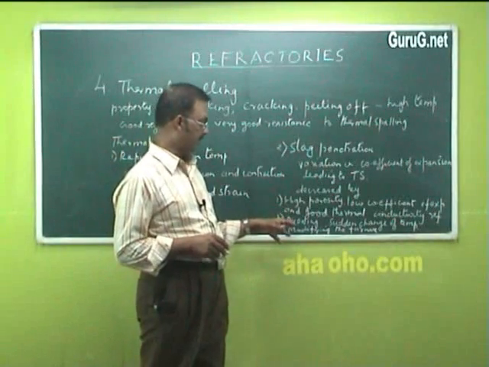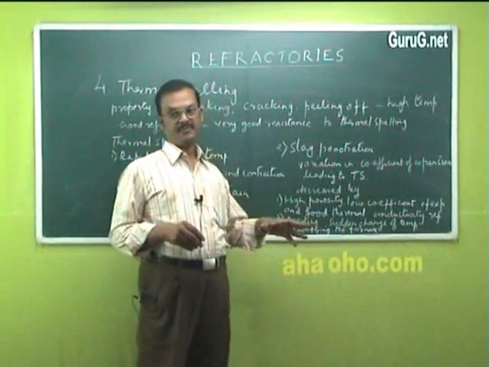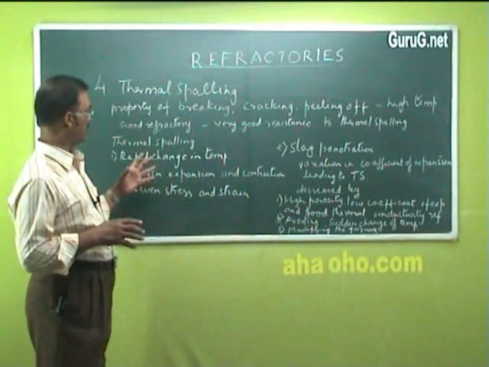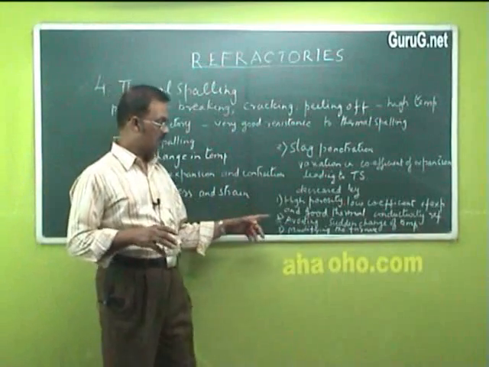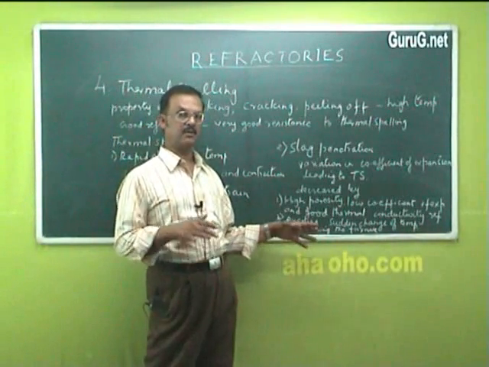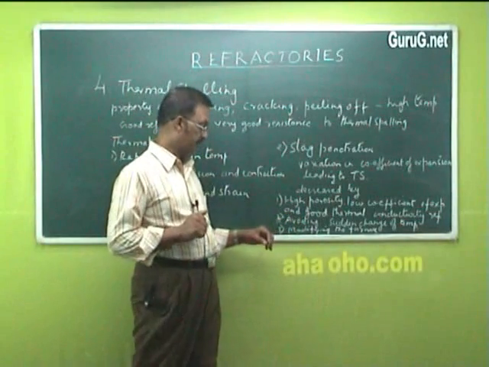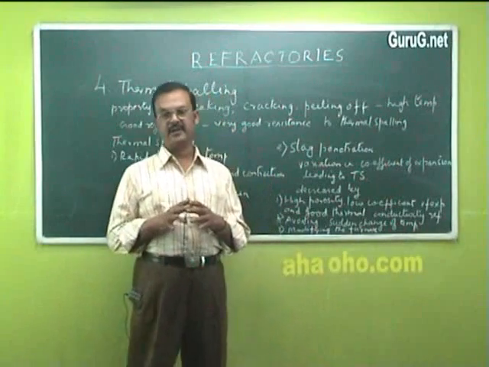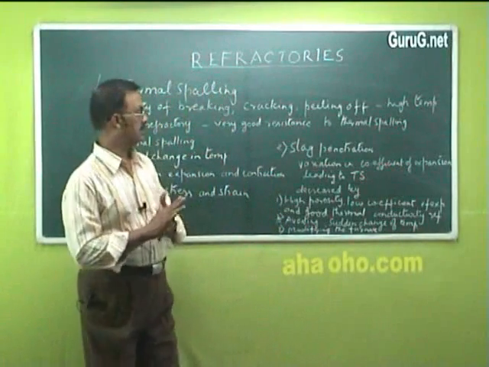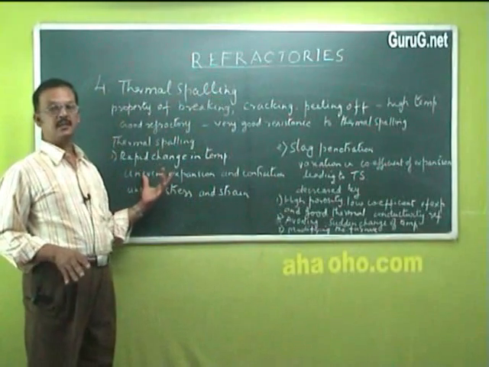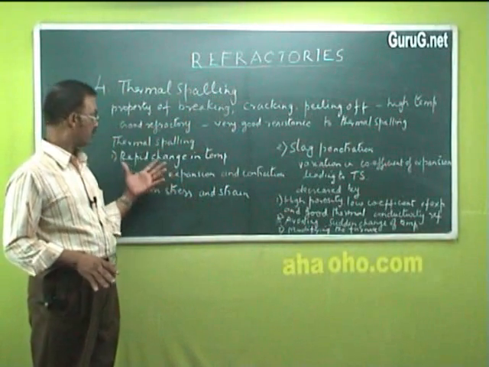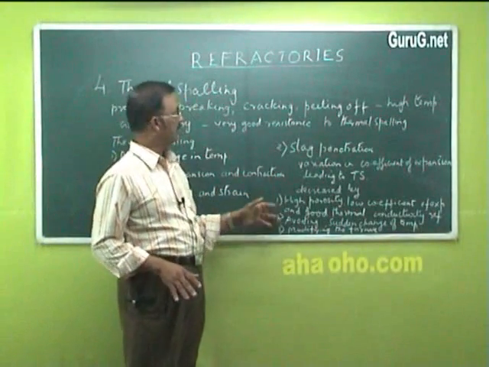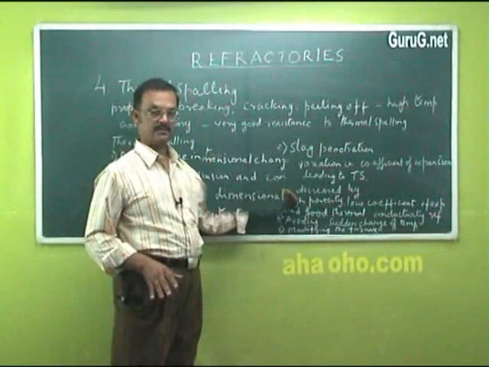Second, by avoiding sudden change of temperature. This thermal spalling takes place primarily due to rapid change in temperature, so that can be avoided or reduced. And third, the furnace design can be modified in such a way that the change in temperature is not much, or there is no sudden change in temperature. So these are the three methods by which thermal spalling can be decreased.